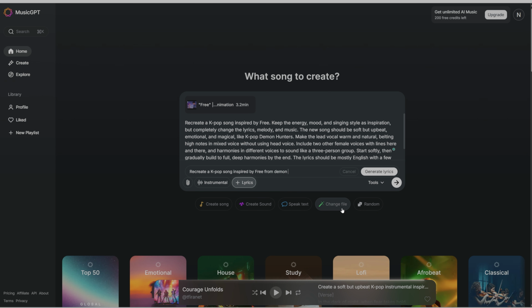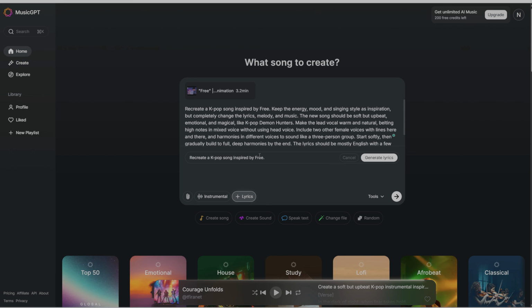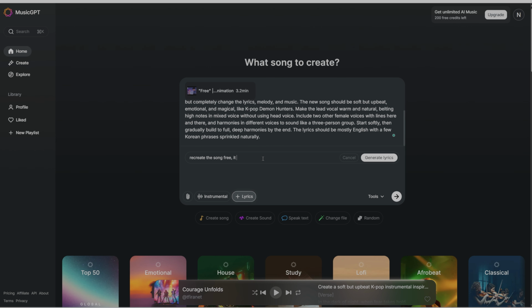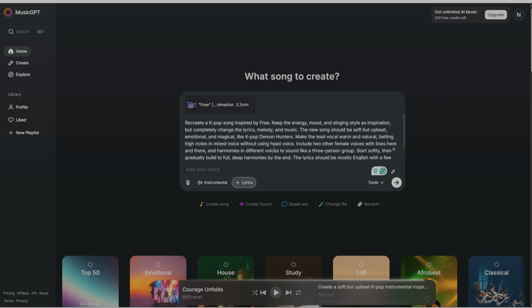For the music prompt, I described the vocal range, the belting for high notes, harmonies with the main vocal, the slow start, and the pop progression. I also included instructions to add Korean phrases and keep the soft, inspirational mood that fits the living room video. I made sure to clarify exactly how I wanted the vocals and harmonies to sound so the AI wouldn't just use the same voice for the whole song or make the female voice too thin.